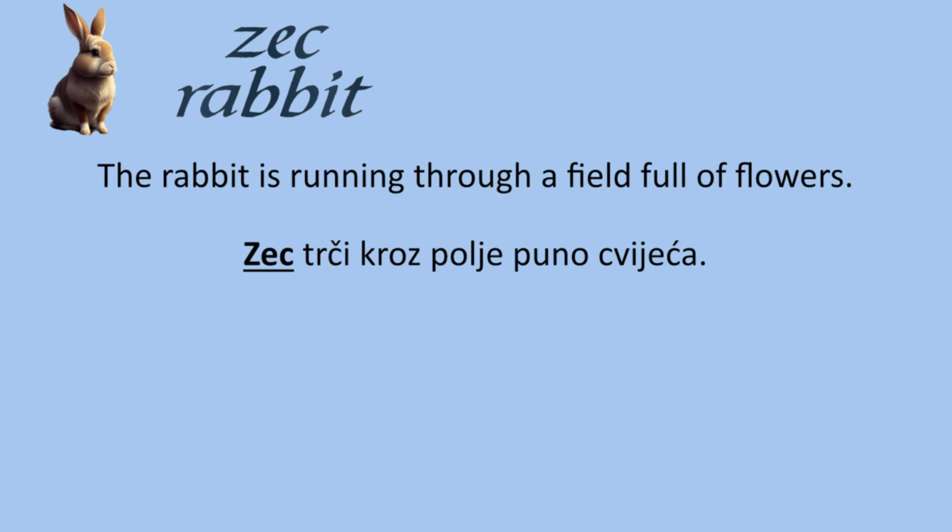Rabbit is kunić, and hare is zec. In Croatia, though, zec is commonly used to refer to rabbits as well, for example, as a pet. The rabbit is running through a field of flowers. Zec trči kroz polje puno cvijeća. Zec is in the nominative case.